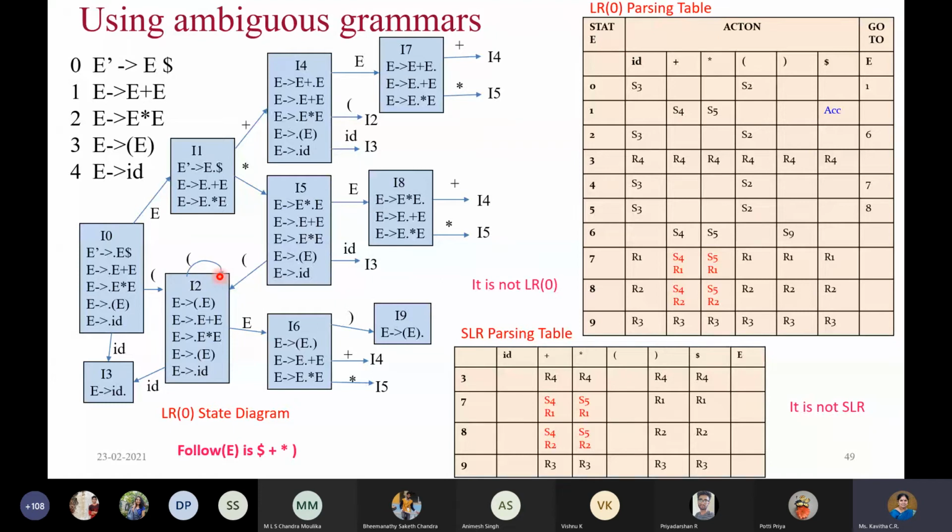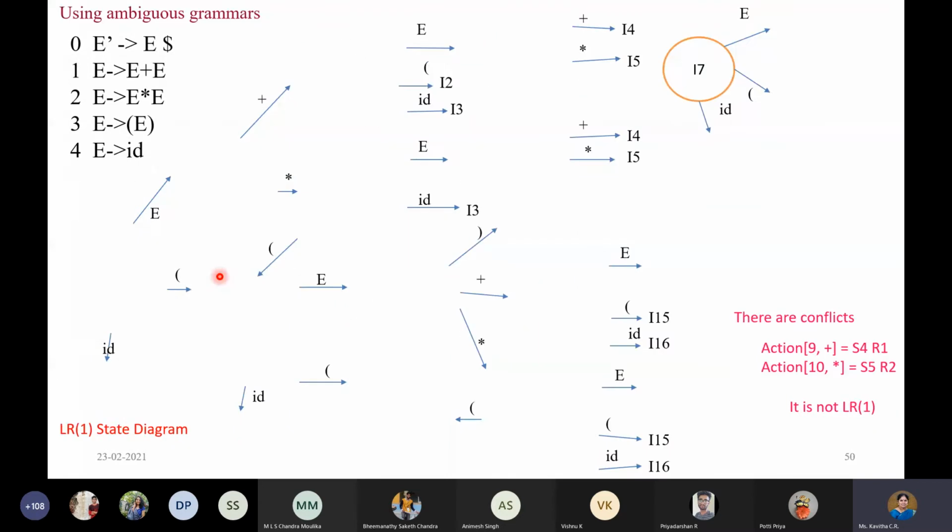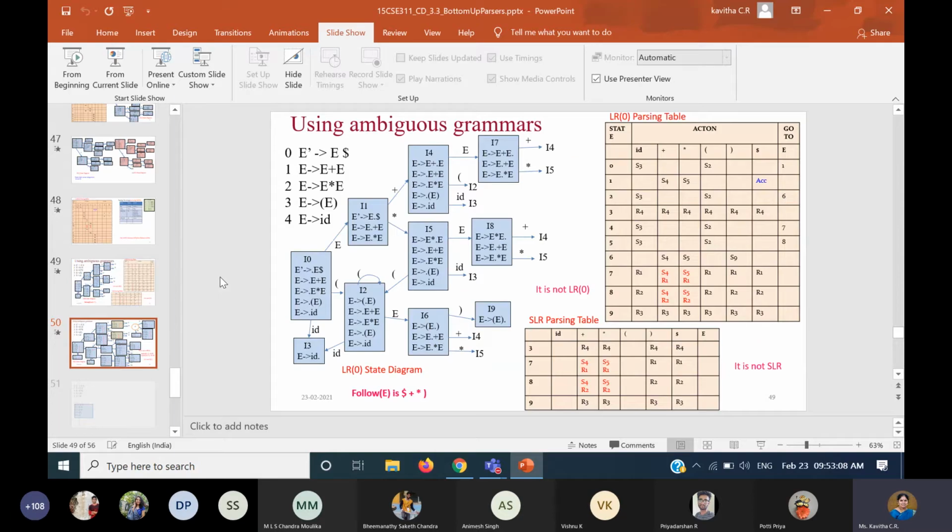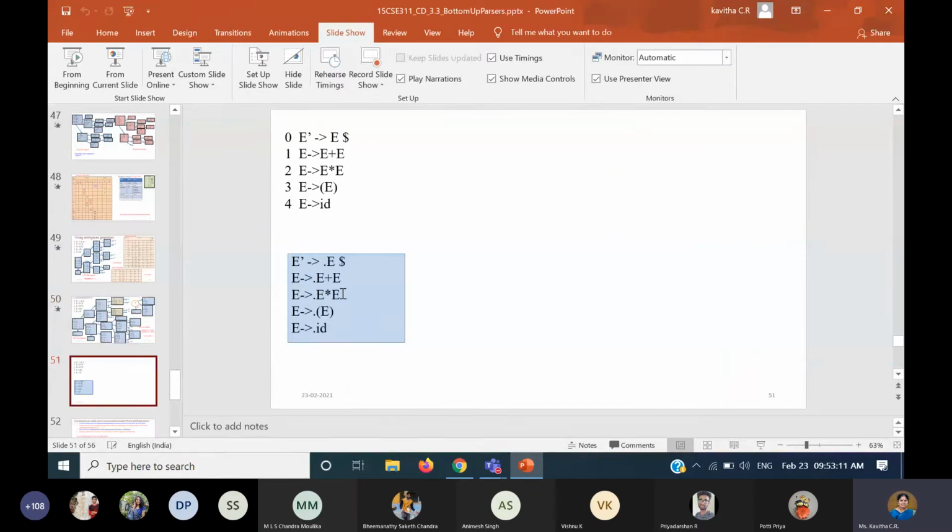So this is now only LR(0) and SLR. We will move on to the LR(1) parsing technique now, because the next technique I would select is LR(1). We'll see if it is fine, then we can use that. Or if the number of states are more, you can merge and see whether the conflict occurs or not. Before I start with this slide, I want you to try how it works in the first state. Because if your first state is wrong, then everything goes wrong. So let us start from the first state. You should be with me. You have to answer and then we will proceed.